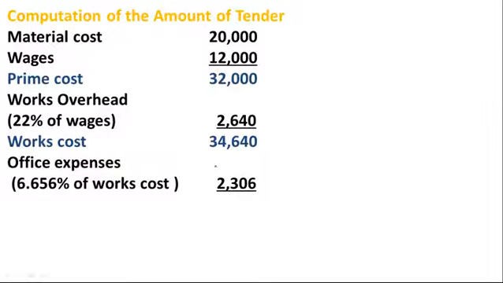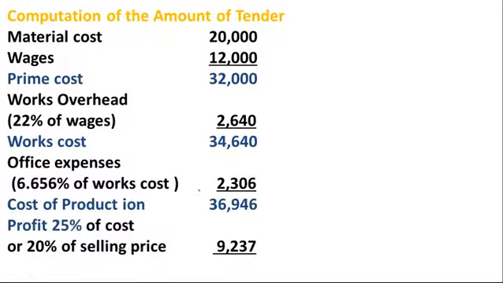Now we have to add the office expenses, and the office expenses are 6.656% of the works cost. As the works cost is 34,640, multiplied by 6.656% of the works cost, you will get the office expenses, rupees 2,306. Now we will get the cost of production, 36,946. As mentioned in the question, the profit should be 25% of cost, which means 20% of selling price.